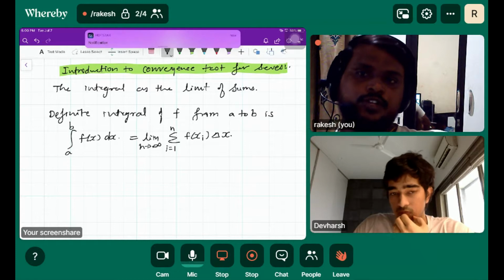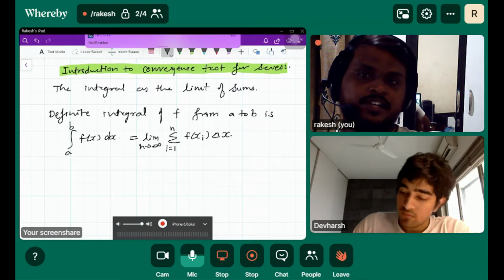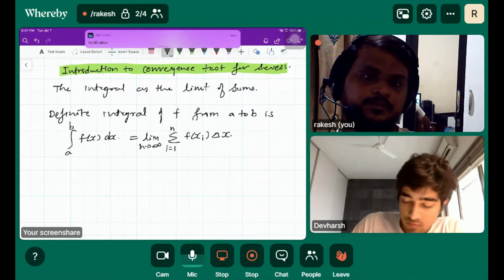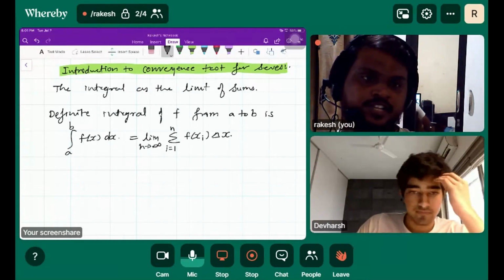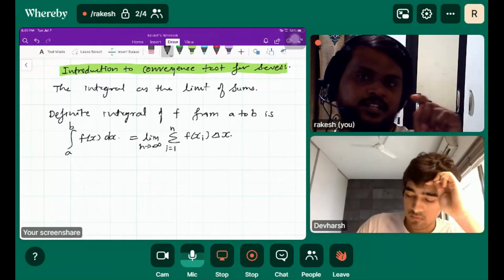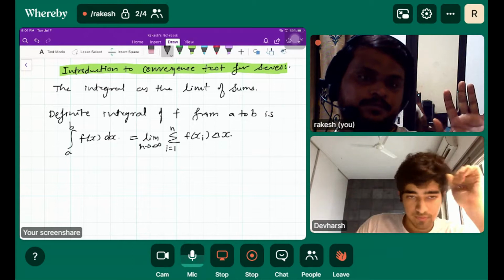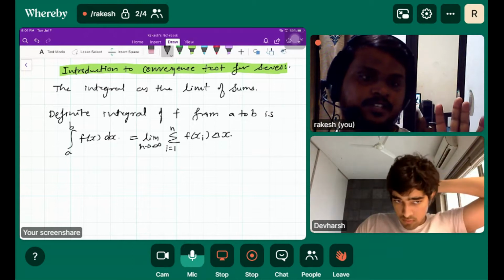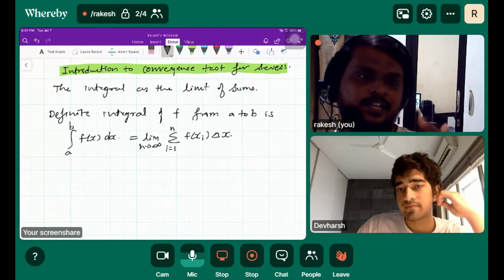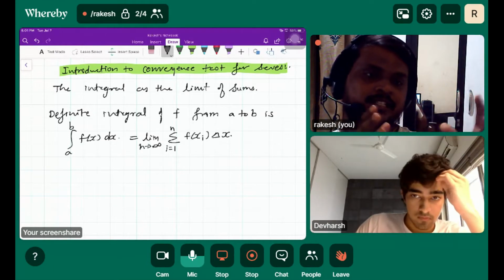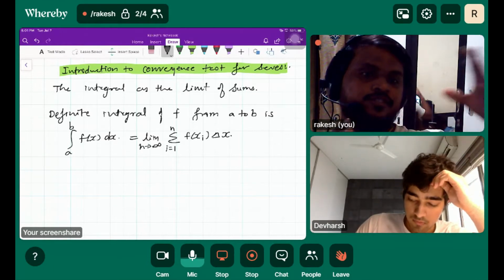So we can define the integral as the limit of a sum, isn't it? You can see in the last statement on your screen, we can define the integral as the limit of sum. We are discussing series where n tends to infinity.